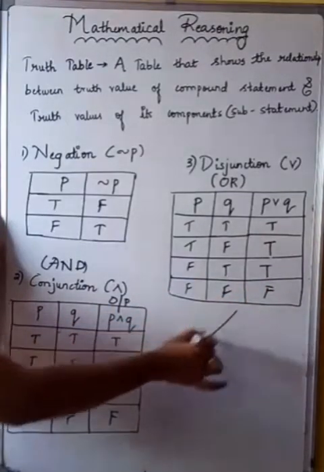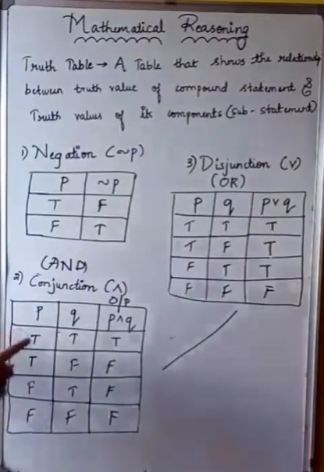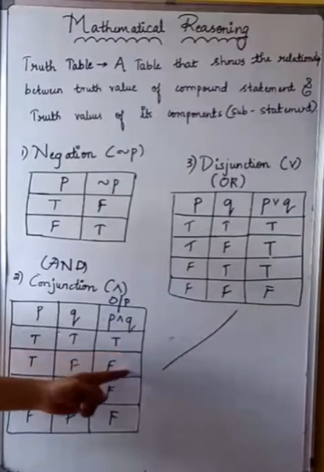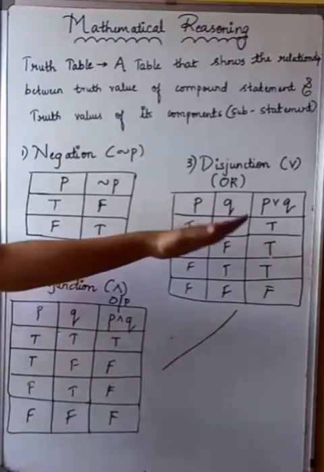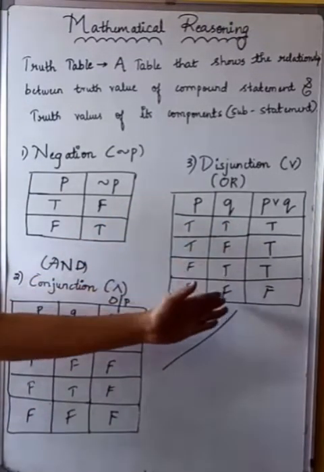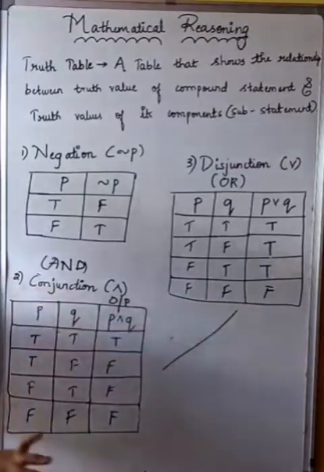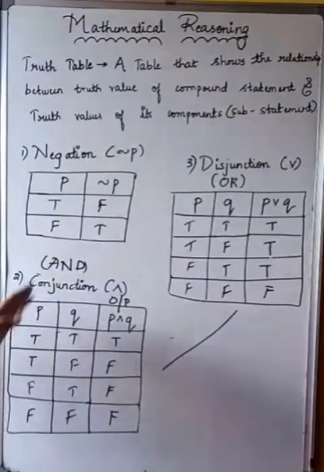Can you just check both here? See, when both are true, here it is true, and remaining all are false. But in this case, when both are true, it is true. When one of them is true, it is true. But when both are false, it is false. It is quite opposite. You need to understand these, as they are very, very important.